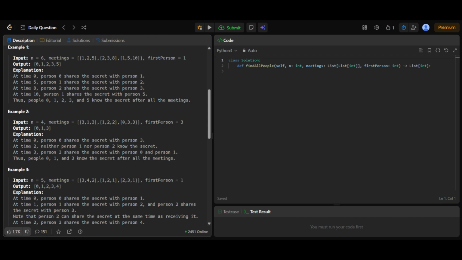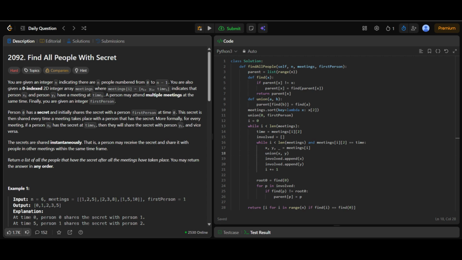These examples highlight the key idea of the problem. Meetings at the same time can chain the secret instantly, and handling time correctly is crucial. Next, let's move on to the solution approach and see how we implement this efficiently. Now let's break down the solution and understand exactly how it works.